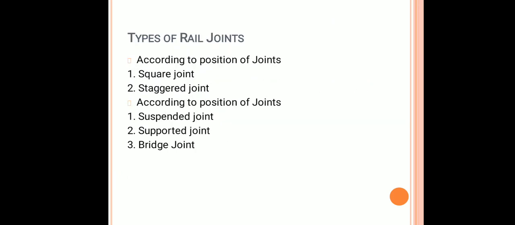Next is the types of rail joints. The rail joints are classified according to position of joints and according to position of sleepers. According to position of joints, it is classified as square joint and staggered joint, and according to position of sleepers, it is classified as suspended joint, supported joint and bridge joint.